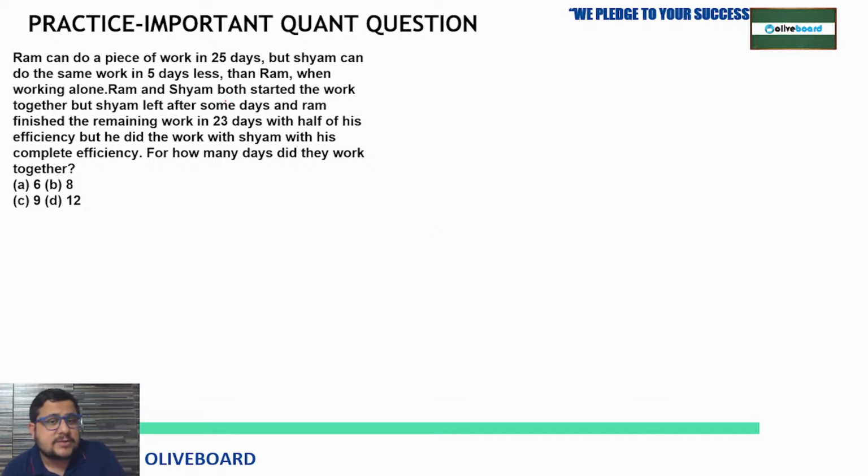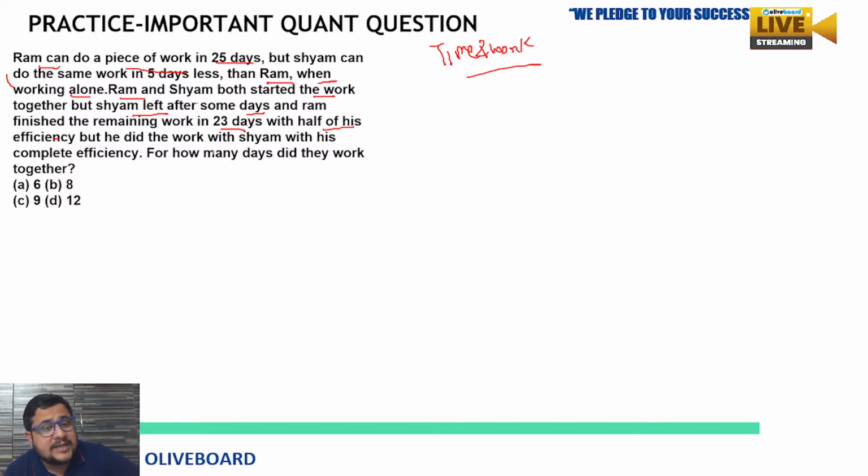So tell me, this question is from which chapter? As you can see, Ram can do a piece of work in 25 days, so it is from the time and work chapter. But Shyam can do the same work in 5 days less than Ram when working alone. Ram and Shyam both started the work together, but Shyam left after some days, and Ram finished the remaining work in 23 days with half of his efficiency. But he did the work with Shyam with his complete efficiency.